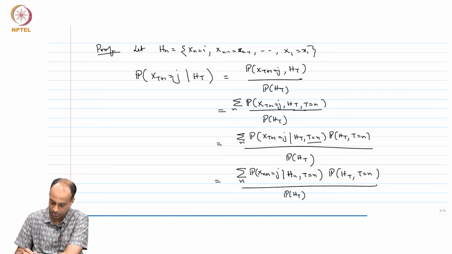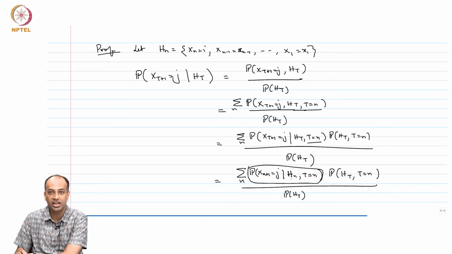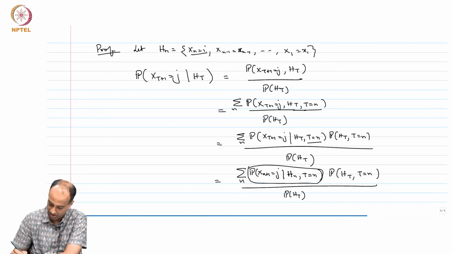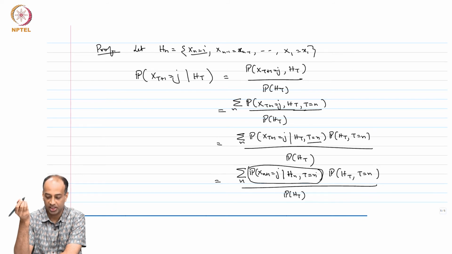If you look at this term, it is conditioned on H n. Remember that for H n I have X n is equal to i. Remember t equal to n is completely a function of X 1 through X n, because of the stopping rule property. T equals n is completely determined by X 1 through X n.